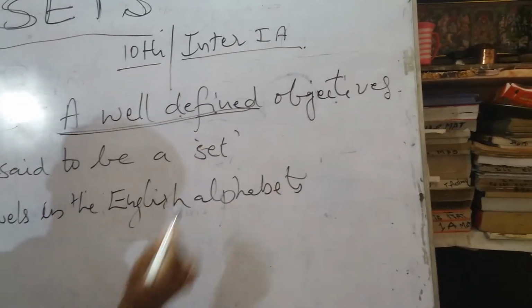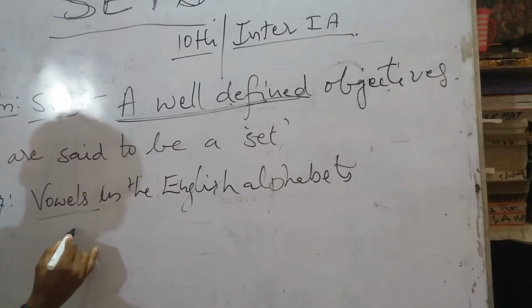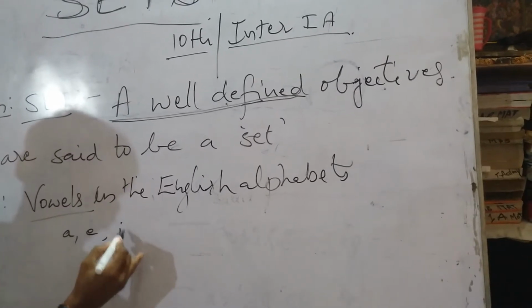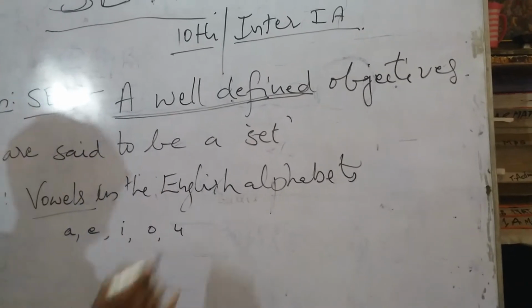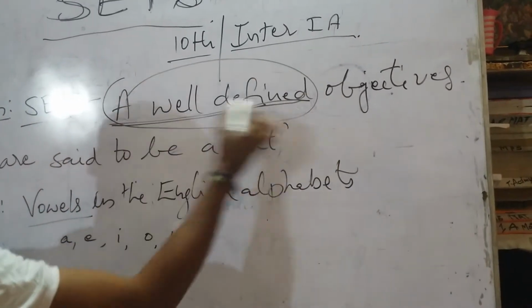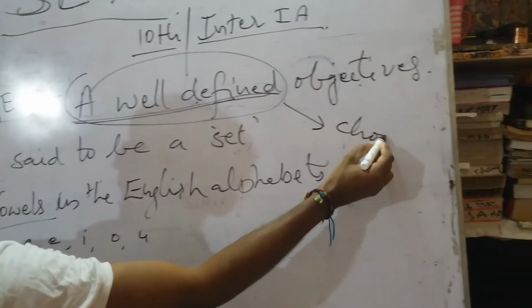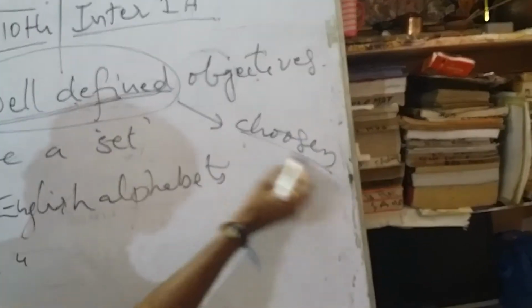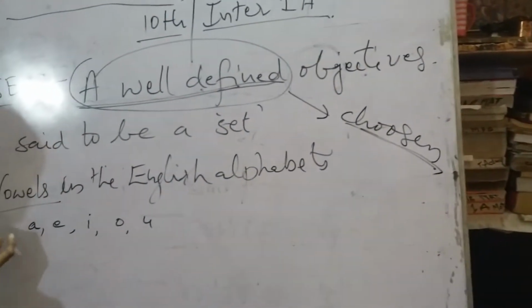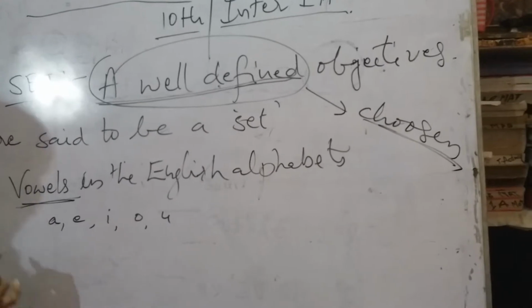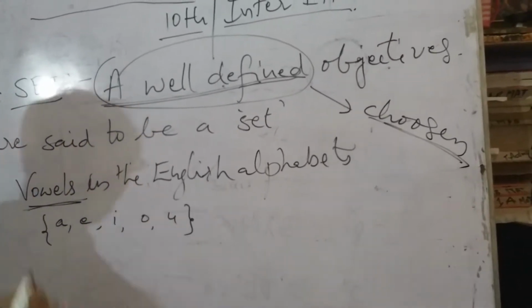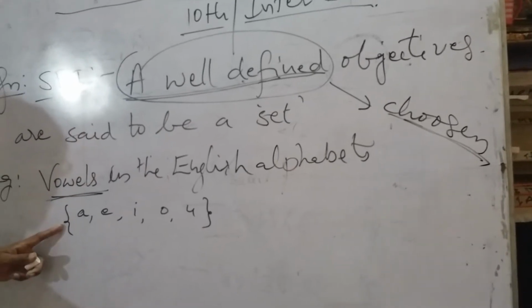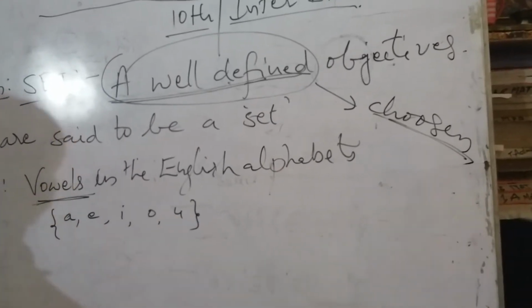What are they? We know very well. Vowels. What are they? A, E, I, O, U. So only 5 are chosen. The objects are chosen according to the condition. Here we choose the vowels. It is denoted by flower brackets, an opening bracket and a closing bracket, like this, outside, opening and closing.